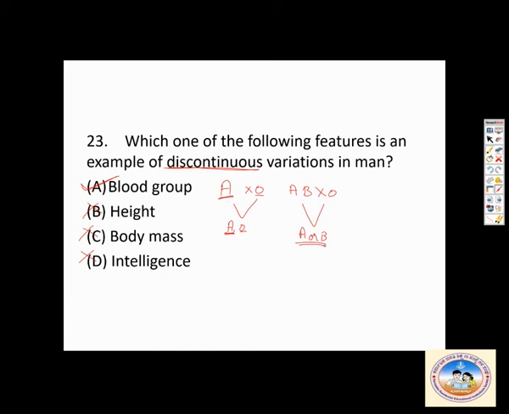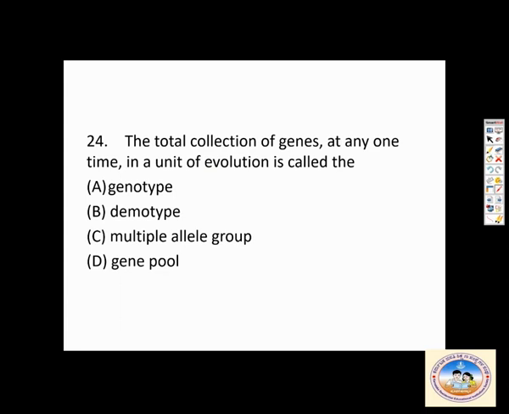Next, 24th one. The total collection of genes at any one time in a unit of evolution is called? Genotype is the genetic constitution of an individual. Deme type is wrong. Multiple age group is wrong. The correct answer is gene pool. It is the sum total of all the alleles or genes in a unit of evolution.